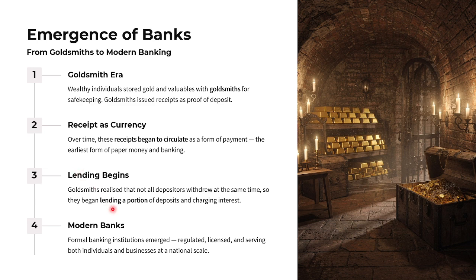So the goldsmith realized that not all depositors make withdrawals at the same time, so they began lending a portion of the deposits and charging interest. Then modern banking. It is a formal banking institution. It is well regulated, has a license, and serves both individuals and businesses at the national scale. These are the emergence of banks from goldsmith to modern banking.